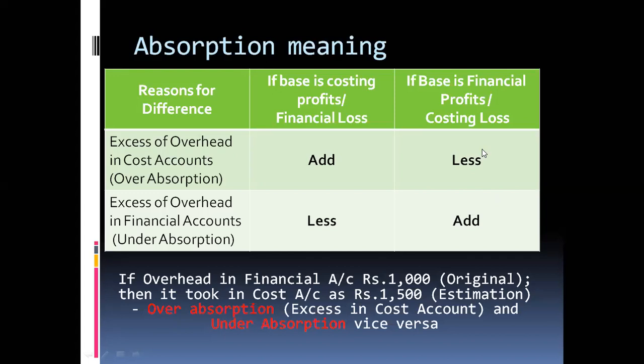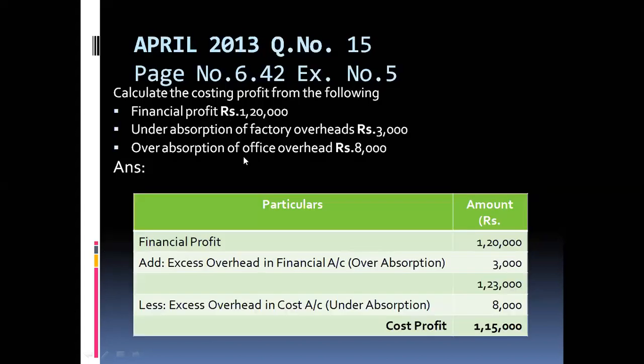Since the financial accounting profit is given, the 3,000 should be added and the 8,000 should be deducted. You have to find these out on the basis of this table. The 3,000 is under absorption of factory overhead: in the financial accounting they are taking the higher amount, but less than that amount, 3,000, is written in the cost accounting profit. That is called under absorption.